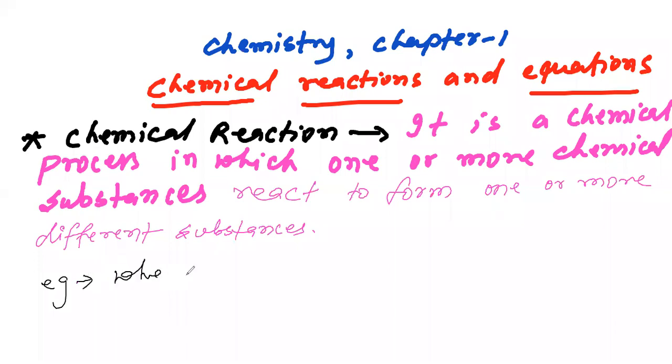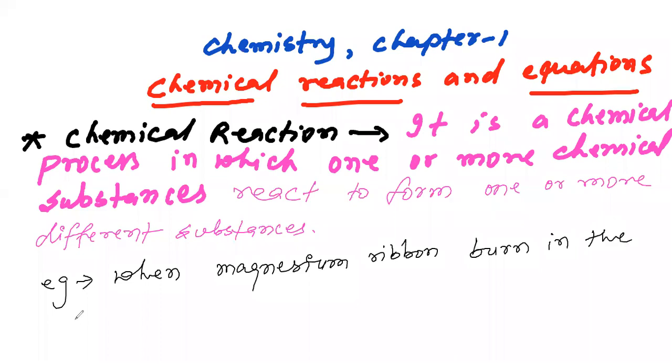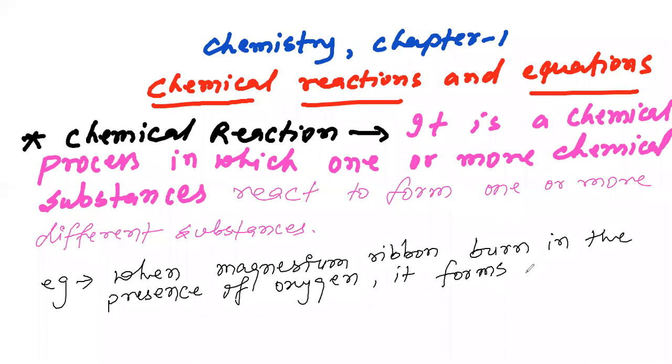when magnesium ribbon burns in the presence of oxygen, it forms a white ash.